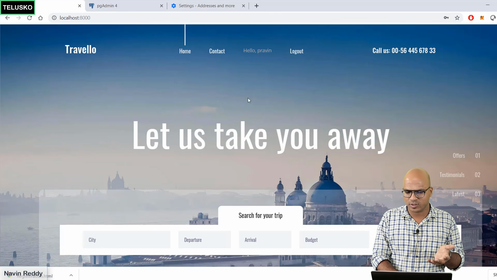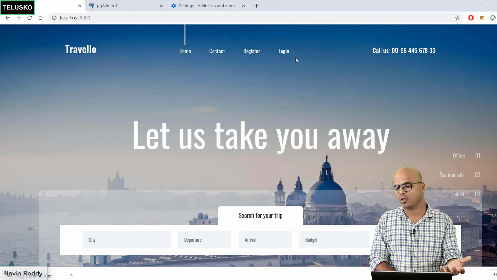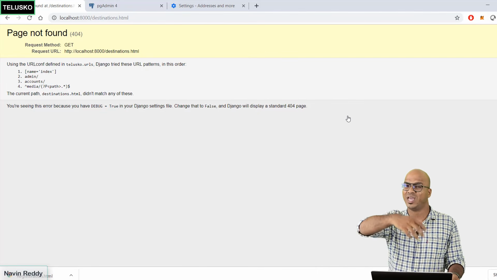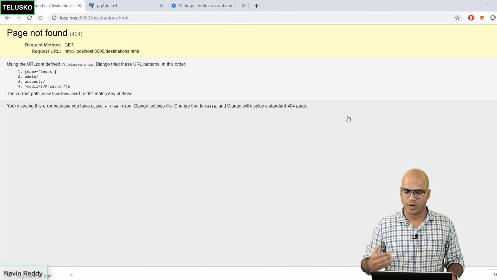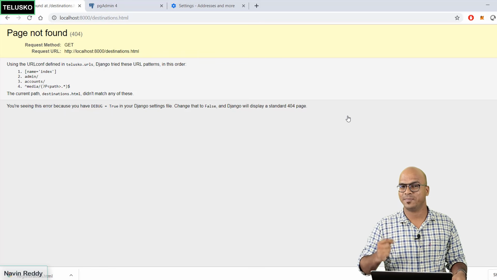In fact, you can have one more thing. Let's say anyone can access the home page when someone comes here. What if you don't want to log in and still you want to explore? You can. The moment you click on Pune, let's say we have a page which will show the details about Pune, but I don't want anyone to see the Pune page if you are not logged in. So it should call the login page automatically.